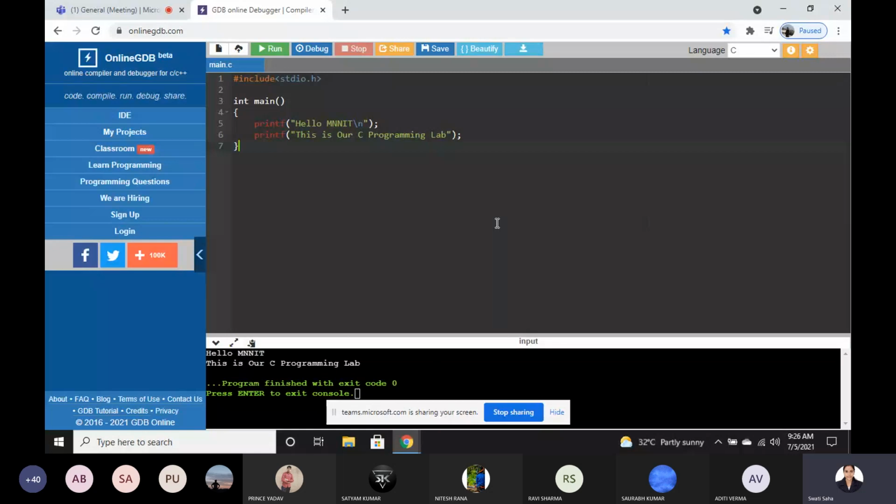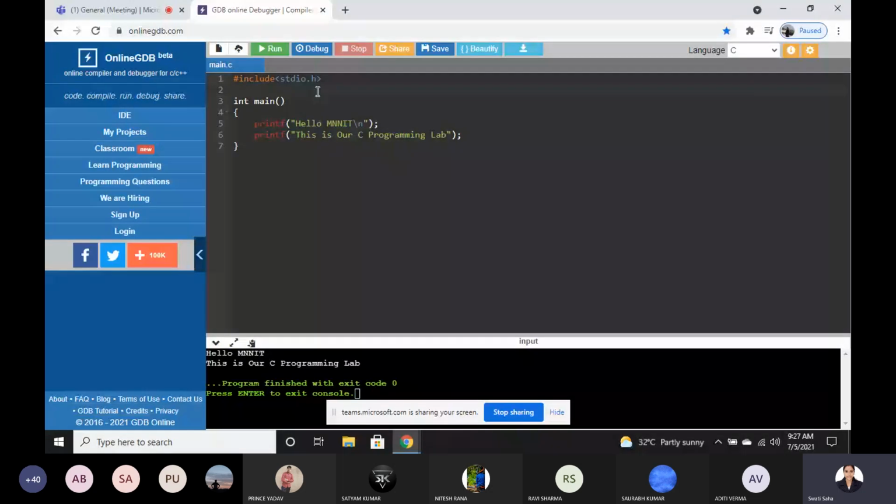Now, this is the very basic program, but just remember that you have to understand each and everything of this first program, because this is just the core thing. If you did not understand int main, printf, this \n, this header file, then further you are not going to execute all the programs. Okay, so first of all, just understand this program. Now this is a basic program. In this program basically we have studied how to print any one line, how to print two lines, how to add space, how to add a new line and all that.